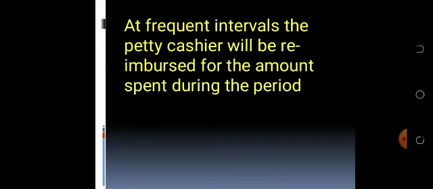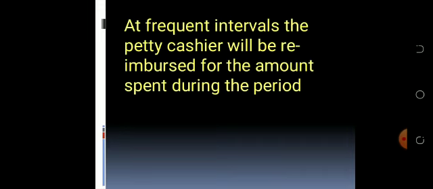Reimbursement. Reimbursement means he will be paid back the amount that he has paid out. In this instance, he has paid out 4,500, so he will be reimbursed 4,500 naira.